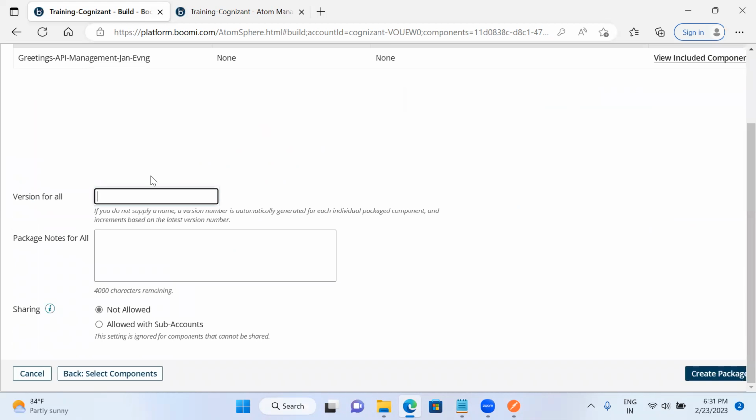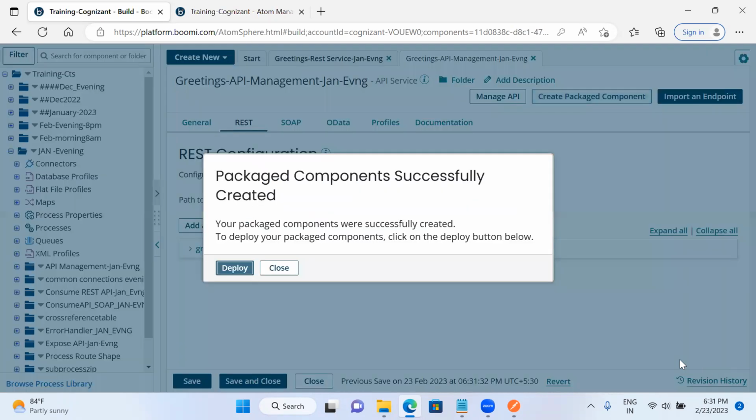I will keep the version as 2, and pass the name as API management greetings API. These are the notes I am passing here, create packaged component.